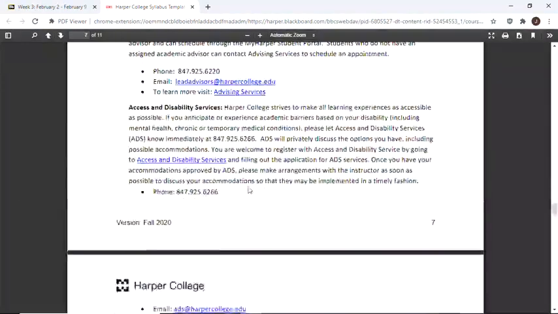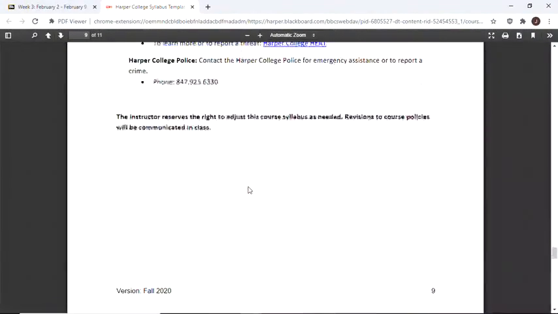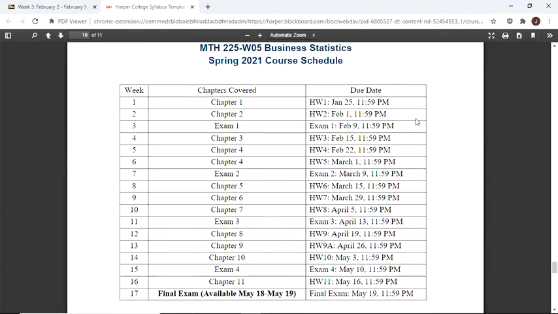All right, so down to, there's a lot of other information that's good, but this is a weekly schedule, and actually this should probably say chapters 1 and 2 for week 1, so I'll update that prior to opening up Blackboard. But at any rate, these are when the pertinent stuff is due. I've got the weeks broken up from Tuesday to Monday for the most part, or if you have an exam week, it goes from Tuesday to the next Tuesday, whenever the thing ends.